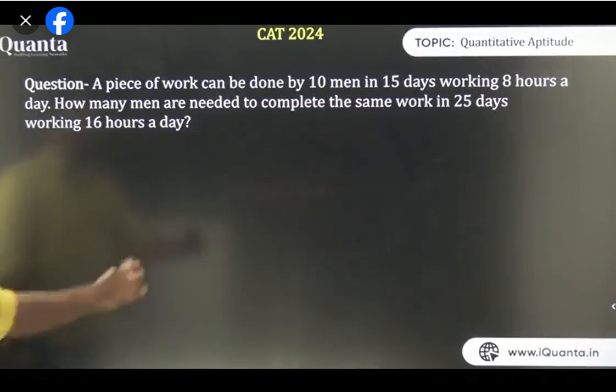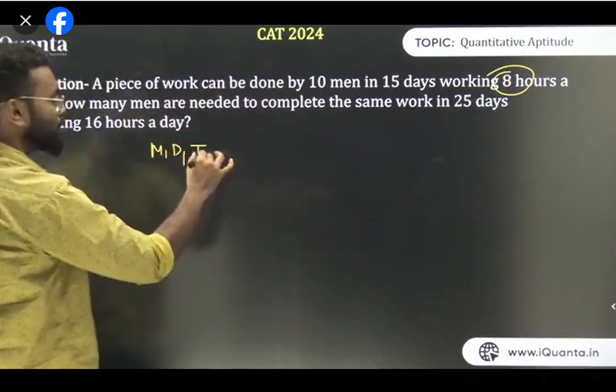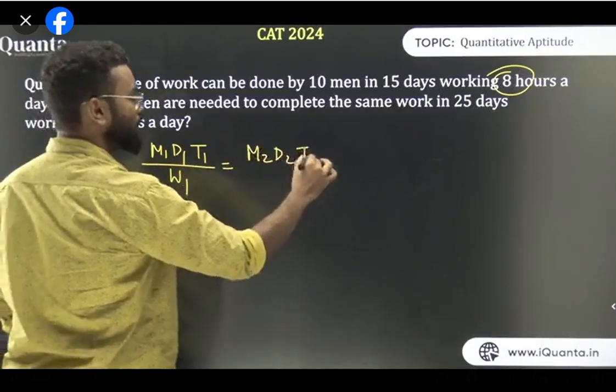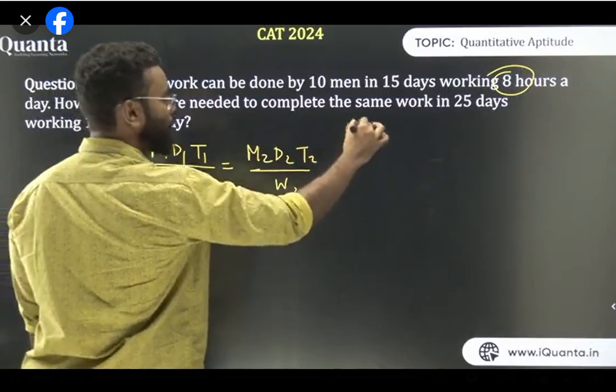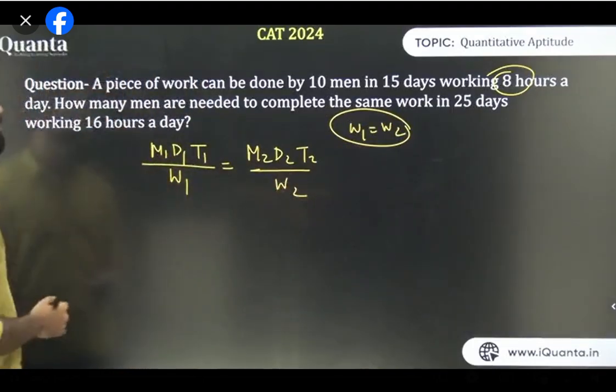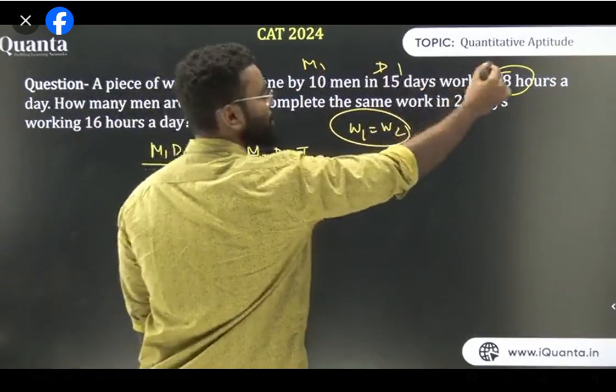So here I can use the formula directly, that is M1 D1. Now this is 8 hours a day, so this is T1. M1 D1 T1 upon W1 is equal to M2 D2 T2 upon W2. Now it is said work 1 is the same as work 2, so they are basically the same. So I can say W1, W2 is the same. Now put the values of M1, D1. What is the value of M1? M1 is 10 men. This is D1, this is T1.